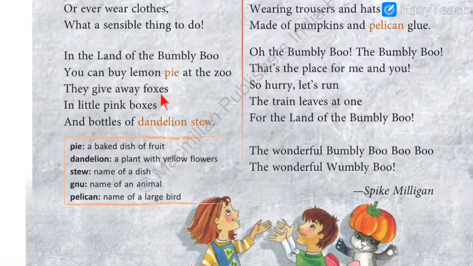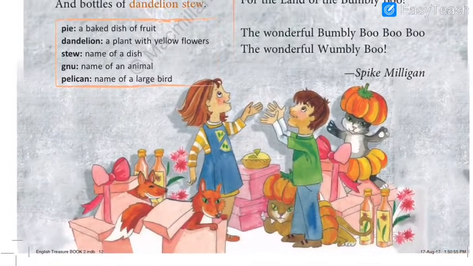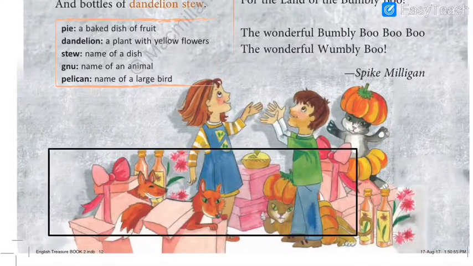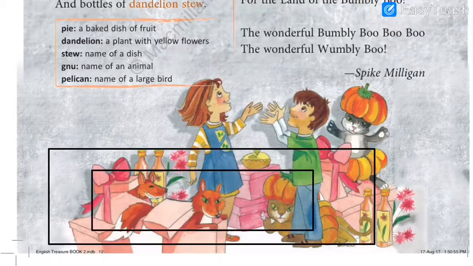They give away foxes in the little pink boxes. So now students, here is the picture of foxes and boxes in a pink color. Can you see? In a birthday present, as we give a watch, clothes, different presents on the birthday. But here, look at this picture.